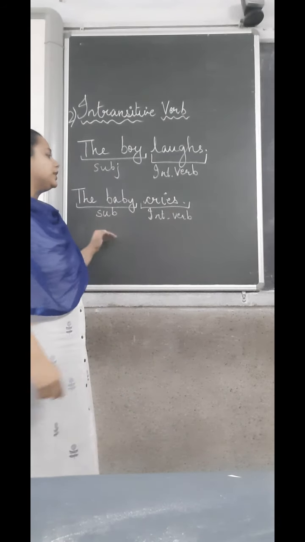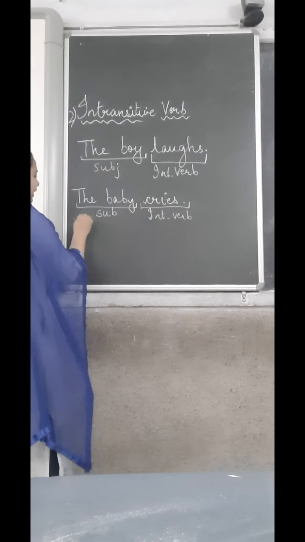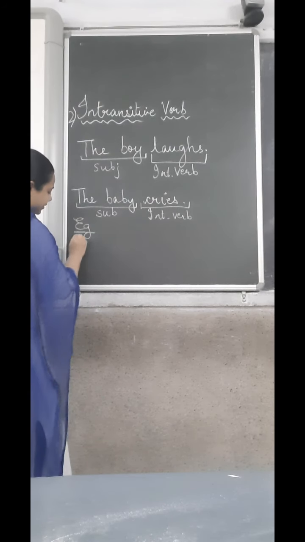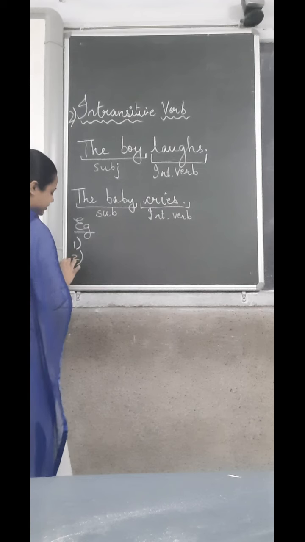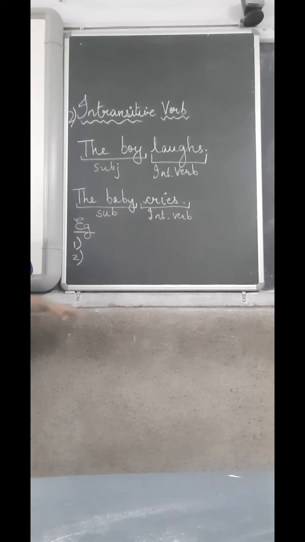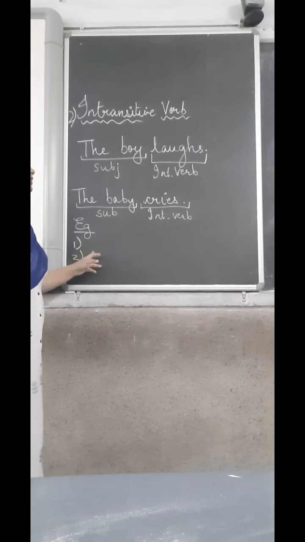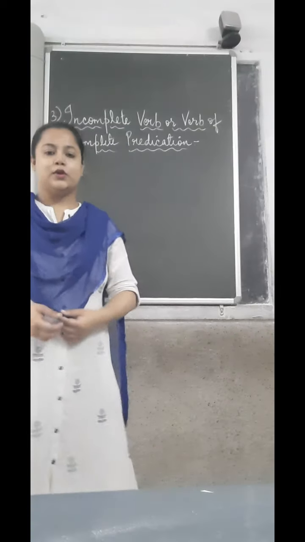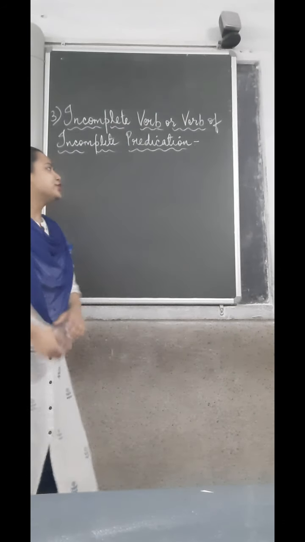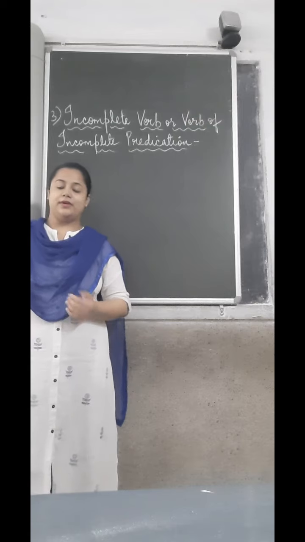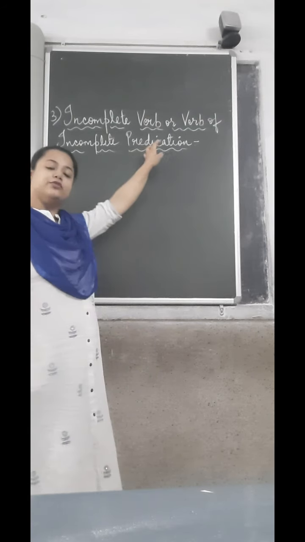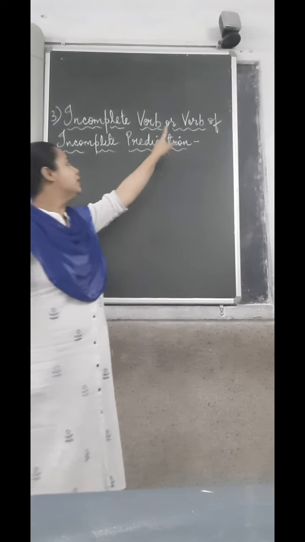Alright children, now what I want you to do is write two examples of intransitive verbs using a sentence, of course, of your own. You have to write a sentence of your own where you have to use an intransitive verb. So in the sentence, there will be no object used. Alright? Alright, dear students. So the next type of verb is the incomplete verb,